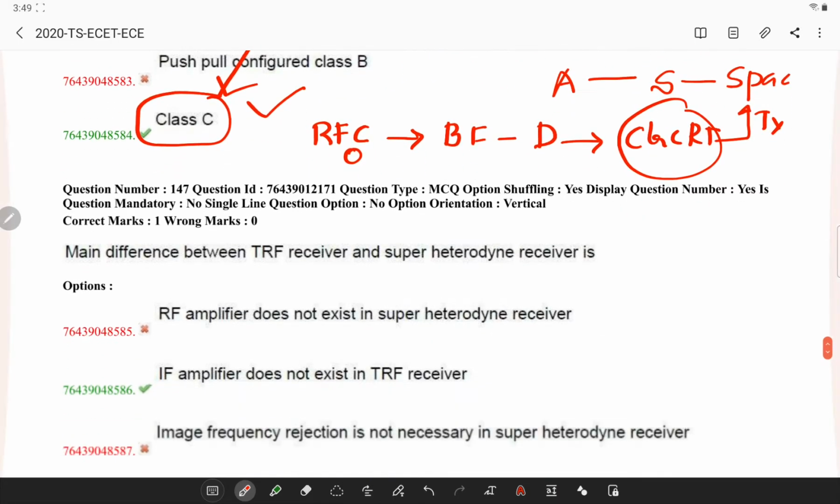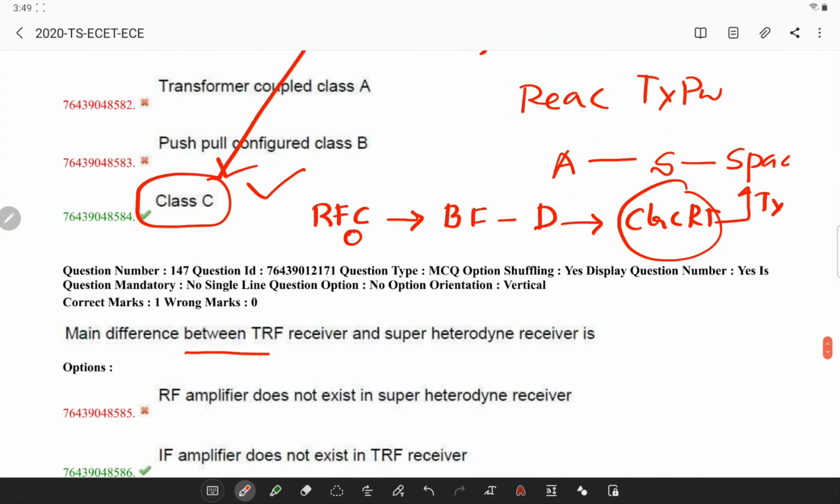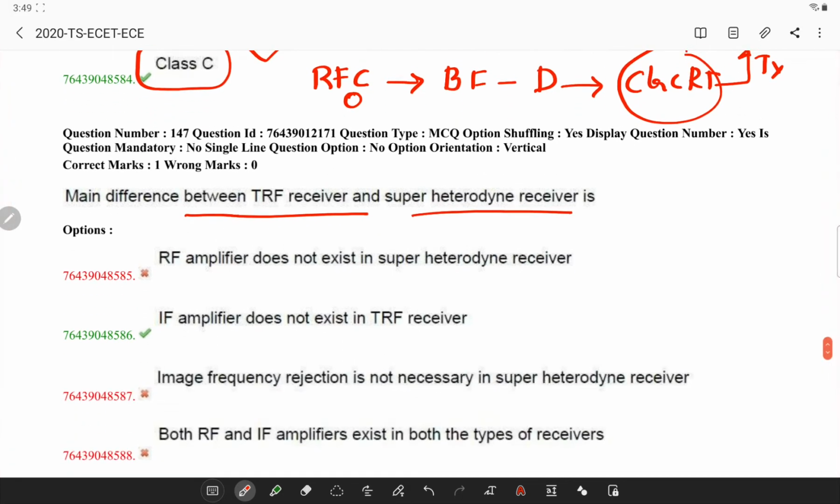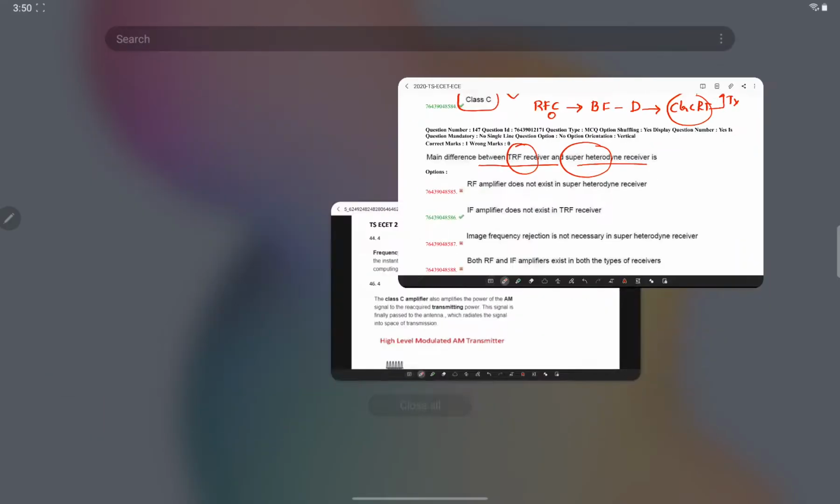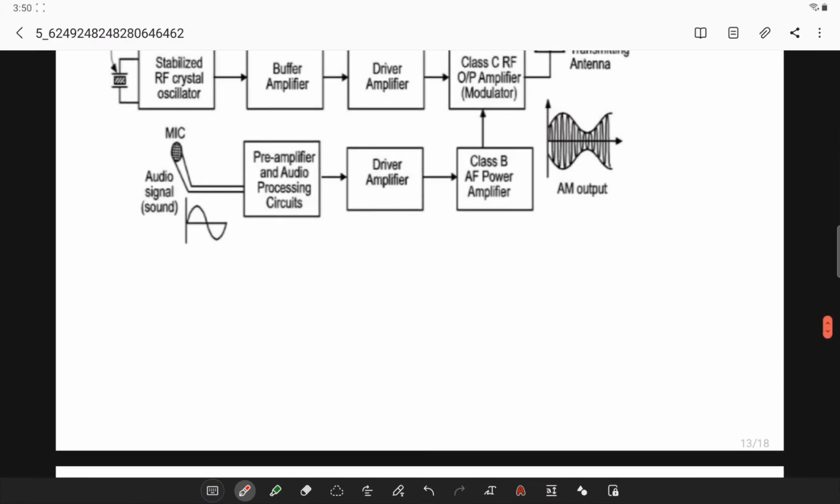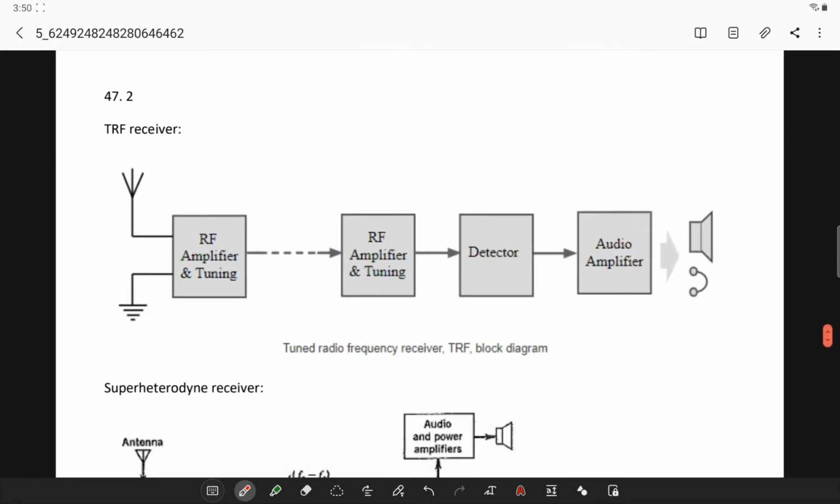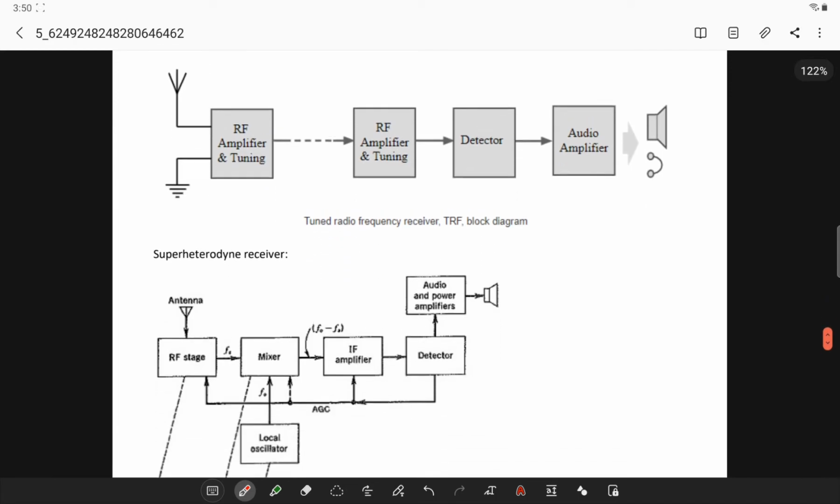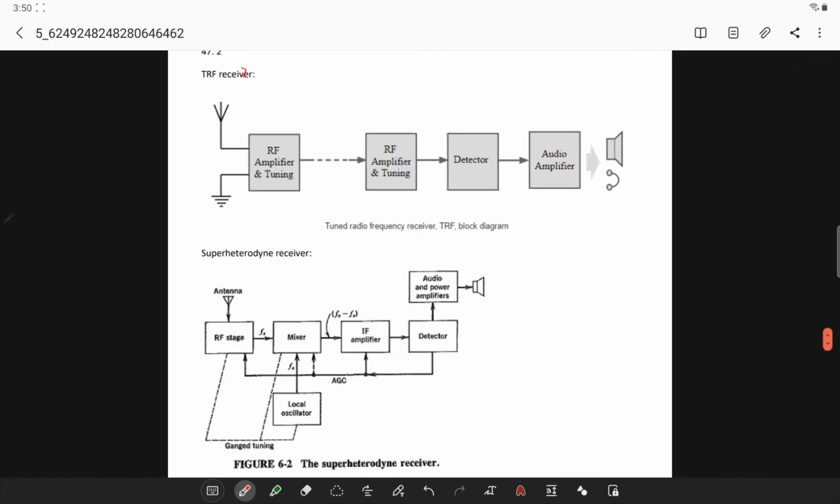Next, the main difference between a TRF receiver and a superheterodyne receiver is, I will try to show you the block diagram for a better understanding of the difference between TRF and superheterodyne receiver. I have made this PDF, which is available in the web link provided in the description of this YouTube video. Now see this question, this above one is a TRF receiver and this is a superheterodyne receiver.